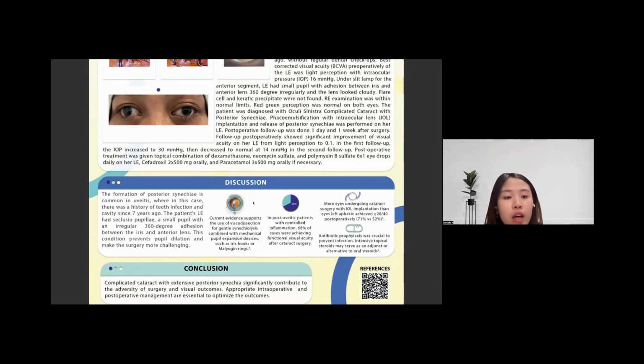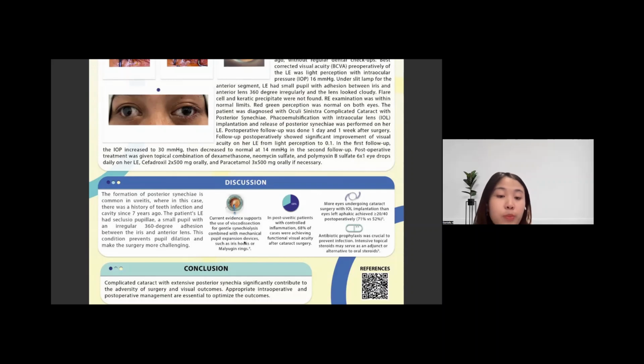And the patient's left eye had seclusio pupillae. It was noted with an irregular 360-degree adhesion between the iris and anterior lens. This condition prevents pupil dilation and makes the surgery more challenging. As we know, poor pupil dilation is the most frequent intraoperative challenge in posterior synechiae with complicated cataract.